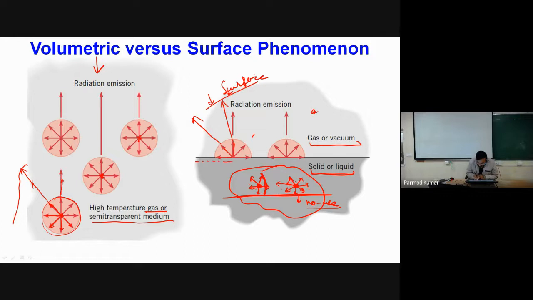So mainly we consider molecules or quantity of matter up to a depth of 1 micrometer. Whatever radiations are emitted by the matter up to a depth of 1 micrometer are considered as surface radiations, and these are responsible for exchange of heat or energy by the mode of radiative heat transfer with the surrounding surfaces.